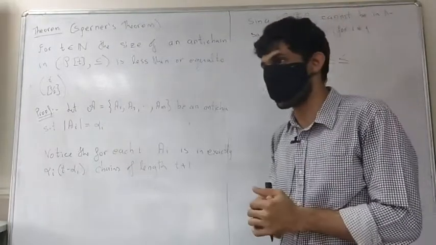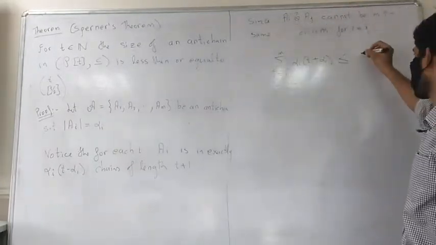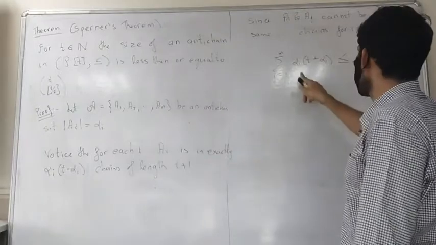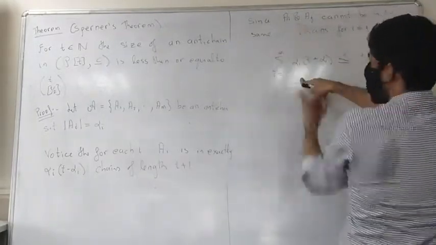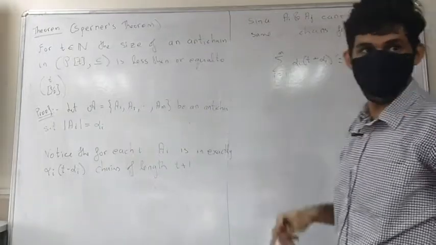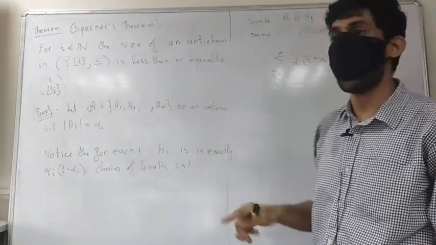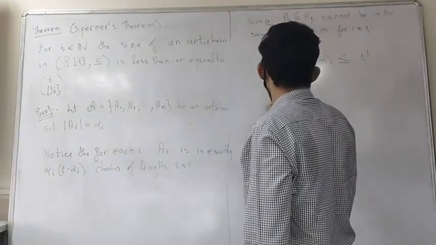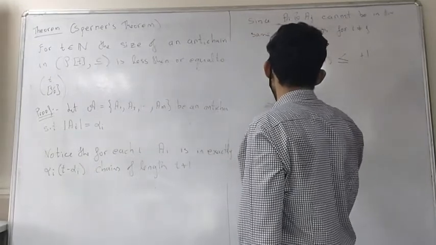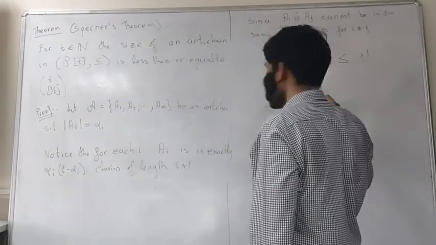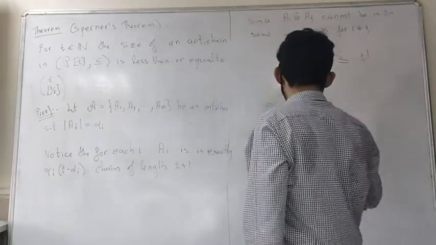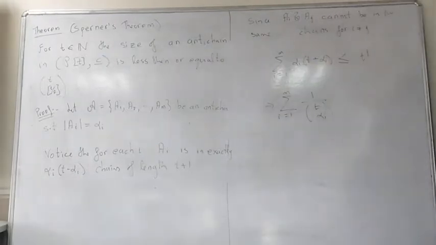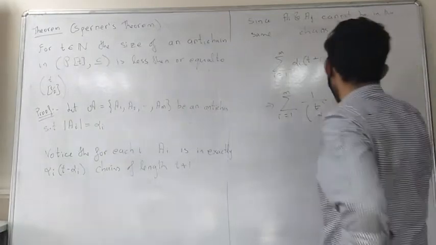That was the first exercise which we proved, right? How many? t factorial, right? So that is t factorial. We can bring this down here and then take the numerator down, which will give you 1 over t factorial upon alpha_i factorial into t minus alpha_i factorial, which will be summation i going from 1 to m, 1 over, what is this? t choose alpha_i, that will be exactly t choose alpha_i. So this should be less than or equal to 1.